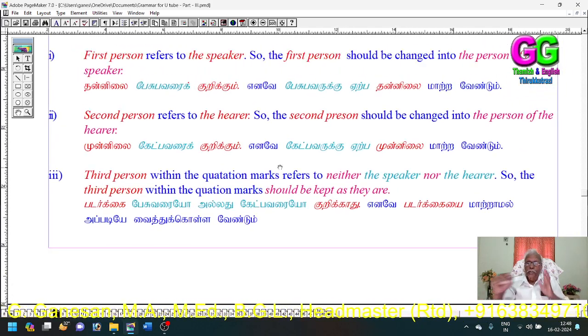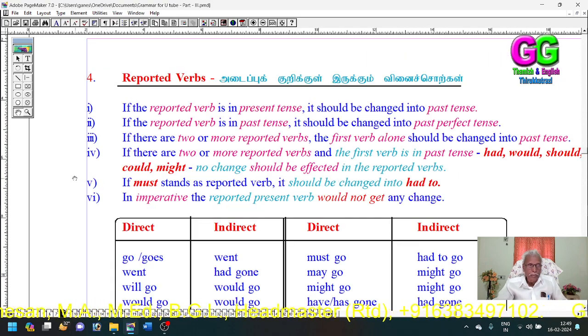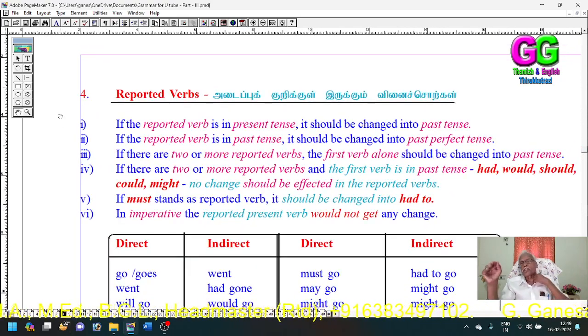Yes, students. First person refers to the speaker. Second person refers to the hearer. But third person refers to neither the speaker nor the hearer. So the third persons within the quotation marks should be kept as they are. And rule four. This is very important. See, what changes should we make in the verbs?